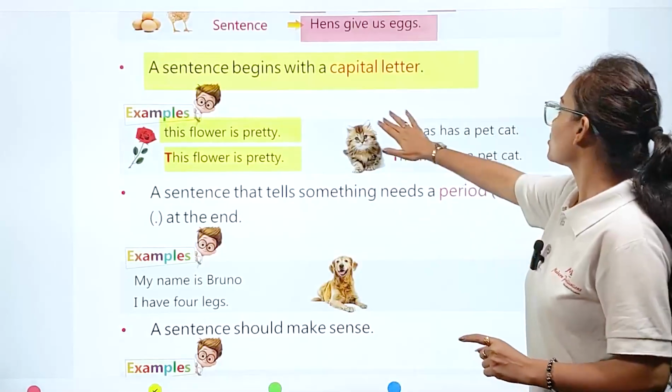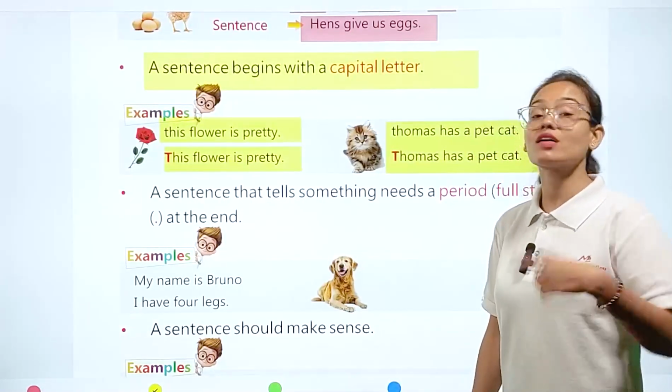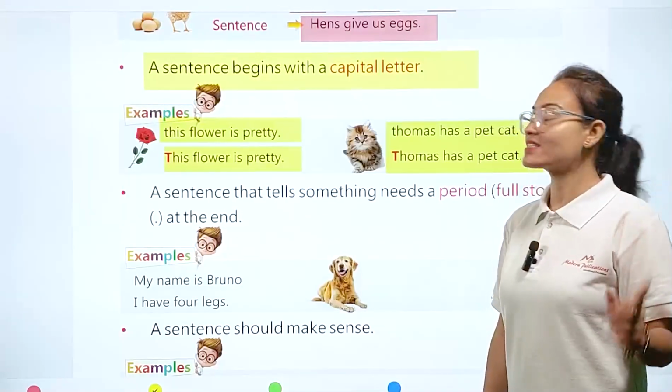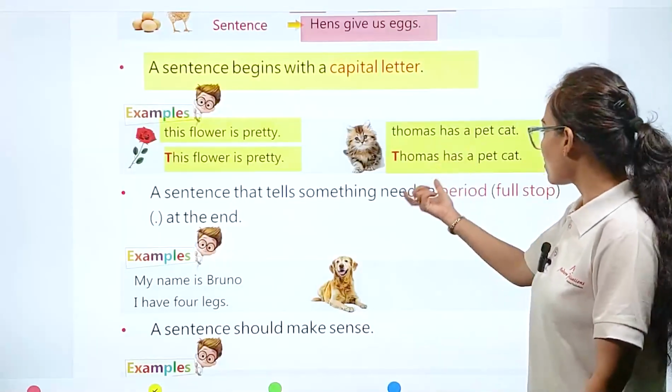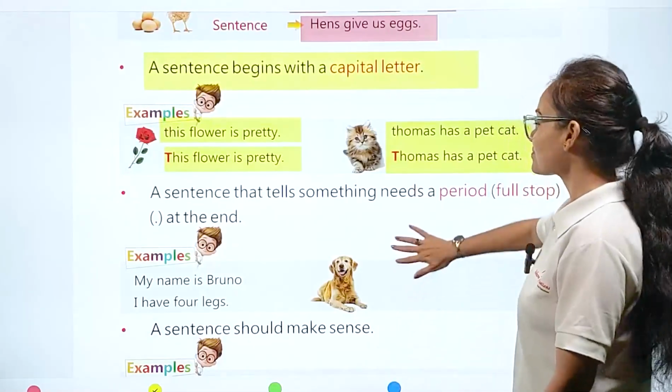Similarly, here you can see: thomas has a pet cat. It is an absolutely right sentence, but not the right way of writing a sentence. How are we going to write it? Thomas has a pet cat, starting with a capital letter.